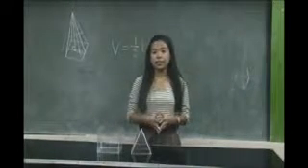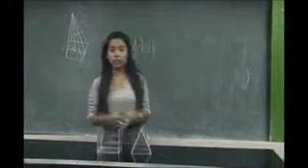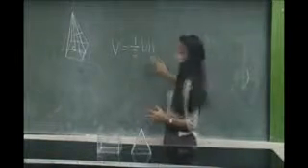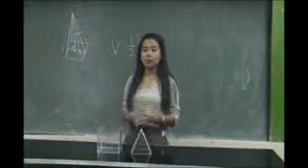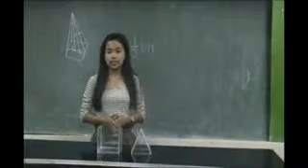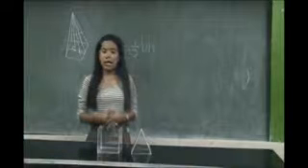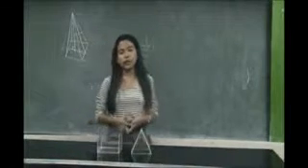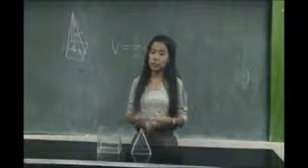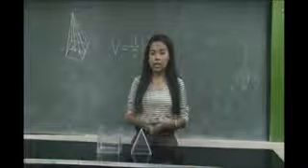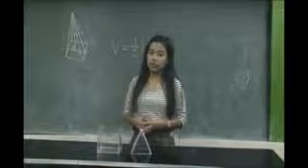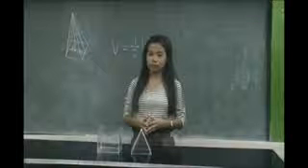So the formula in getting the volume V of a pyramid is 1/3 B times H, where B represents the area of the base and H represents the height of the pyramid. This formula applies to any pyramid, even if the base is not regular and if the pyramid is not a right pyramid.